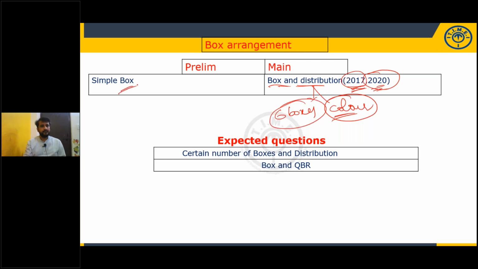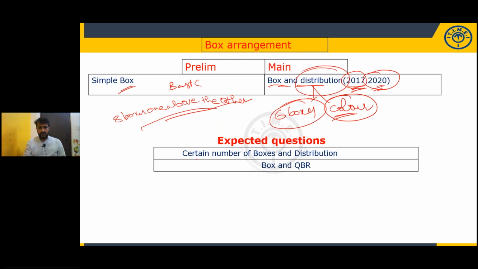And in the prelims, simple box arrangement. 8 boxes are placed one above the other. And one important thing, when it comes to the distribution, I will tell you, 8 boxes one above the other. This is the simple, basic model, and for the same basic model, an extra variable.